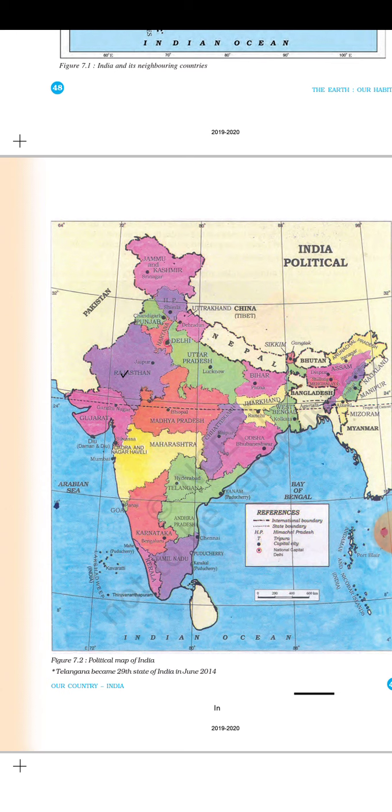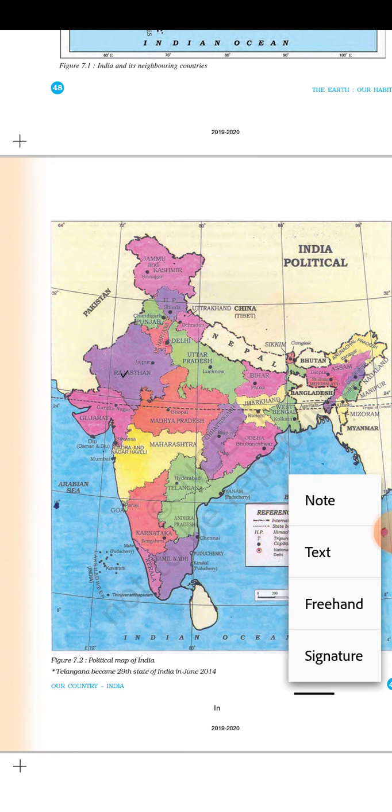As you all know, we are staying in Tamil Nadu and our language is Tamil. According to the language base, the states have been divided. So in Karnataka, our neighbor state, Kannada is the language, in Kerala, Malayalam is the language, and in Maharashtra, Marathi is the state language. So based on language, the states are divided.